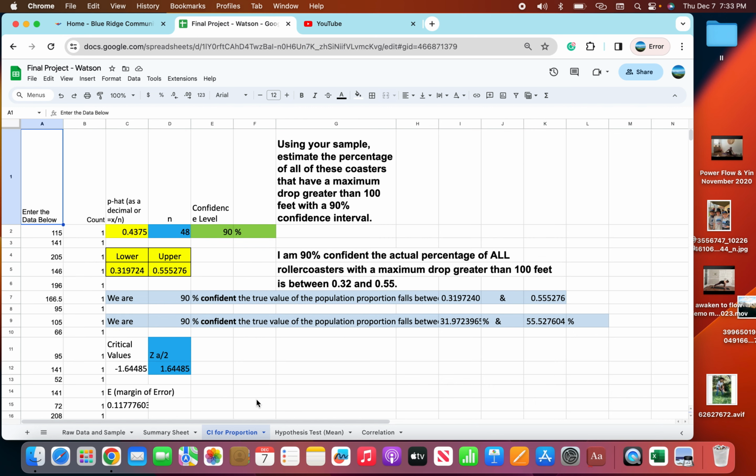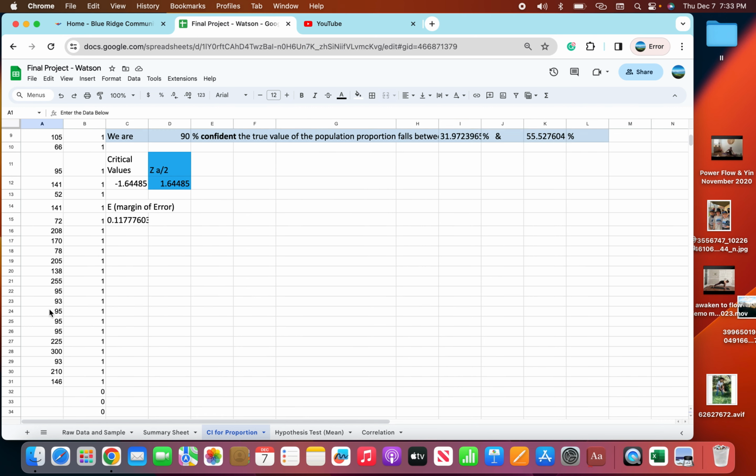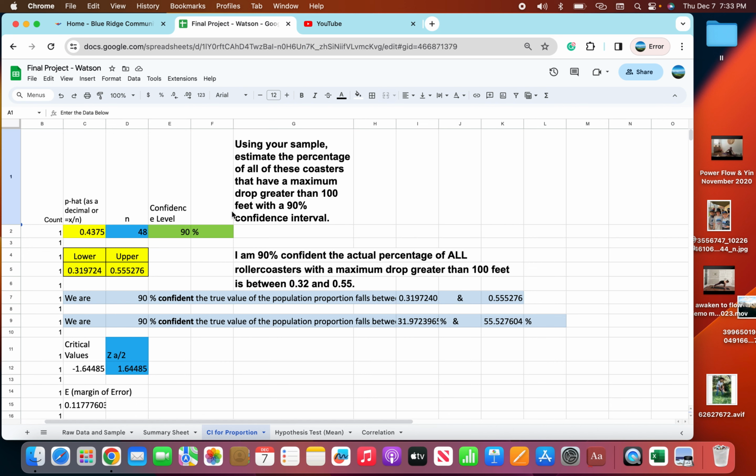Again, I'll just explain a few of the numbers. I've got the sample right here, and plugging that in, it gave me the lower and upper. I also had to change the sample size and confidence level. For me, I had to give the confidence interval for 90% with roller coasters that have a maximum drop greater than 100 feet.